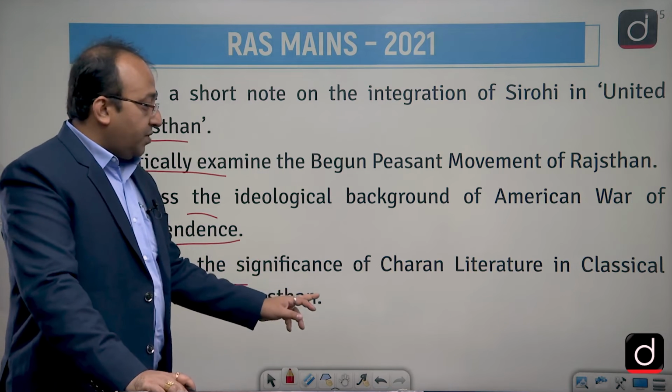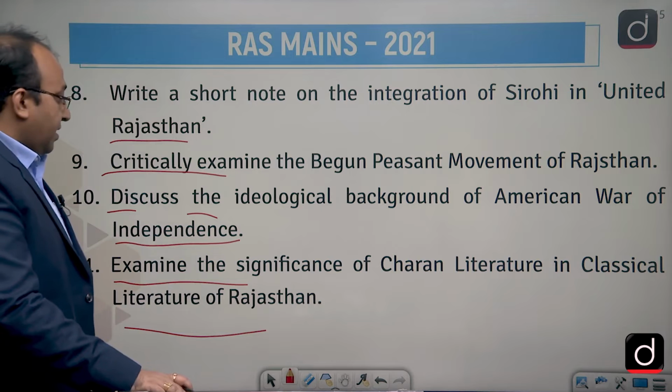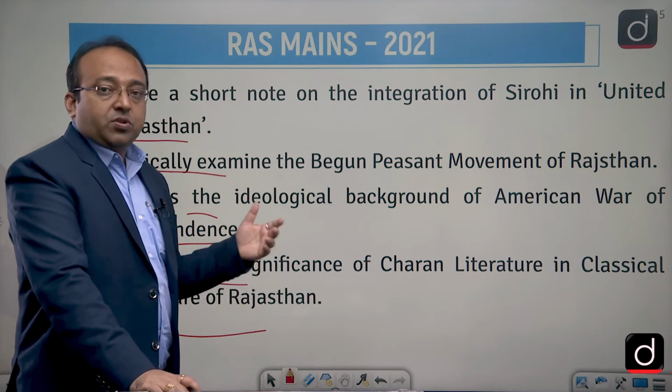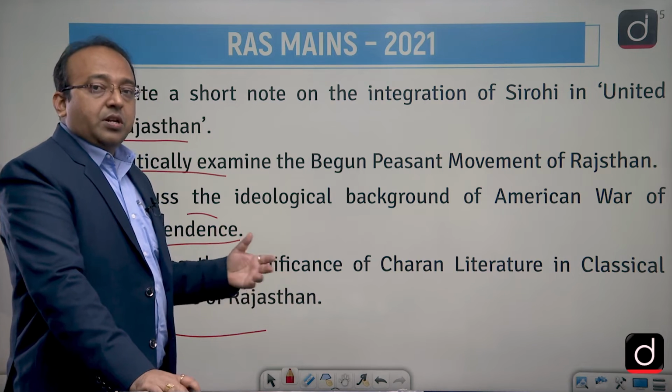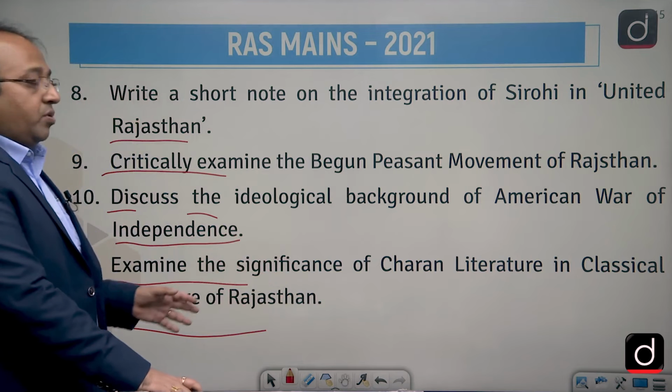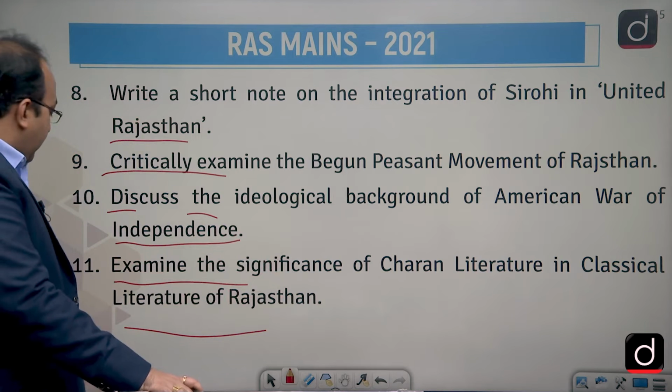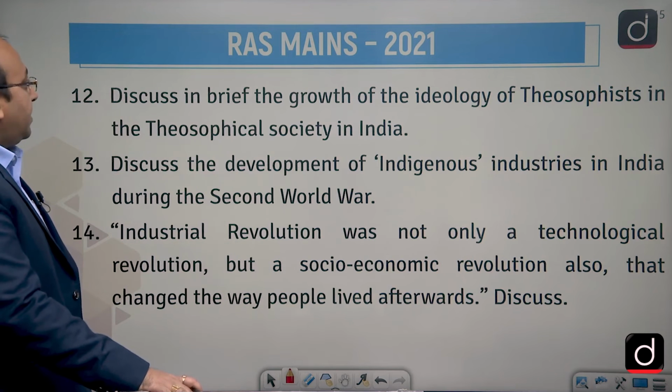Examine the significance of Charan literature in classical literature of Rajasthan. So, this is another type of literature that also developed in Rajasthan. It's called Charan literature. So, their significance also you have to highlight primarily in the answer.